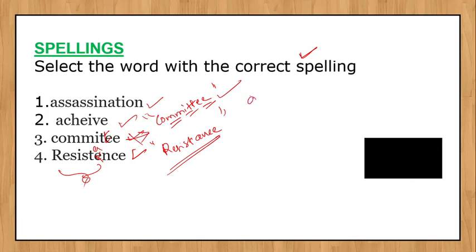Achieve. Achieve is wrong here because EI is wrong here. IE should come. So this is the correct one. This is the wrong one here. EI is the wrong one. IE should come. And also deceive, perceive.